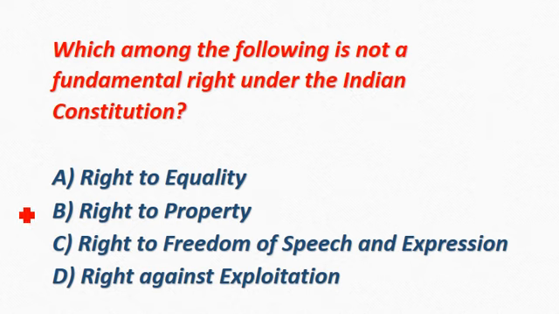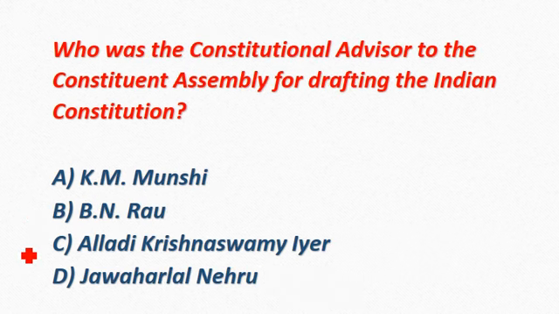Which among the following is not a fundamental right under the Indian Constitution? Correct answer is option B, right to property. Who was the constitutional advisor to the Constituent Assembly for drafting the Indian Constitution? Correct answer is option B, B.N. Rao.